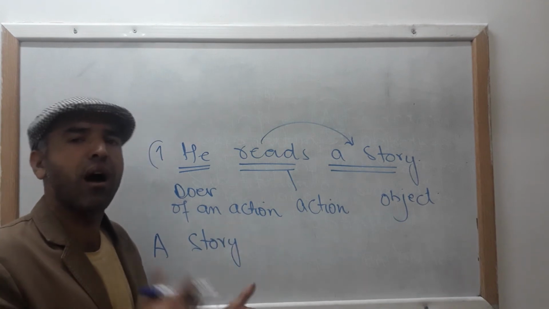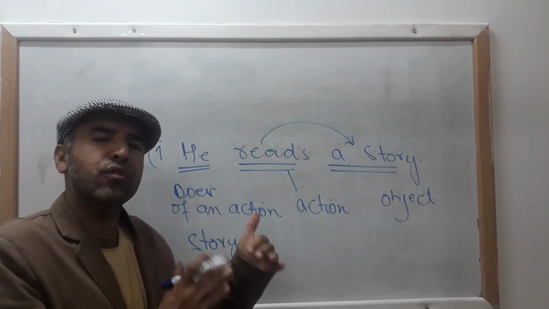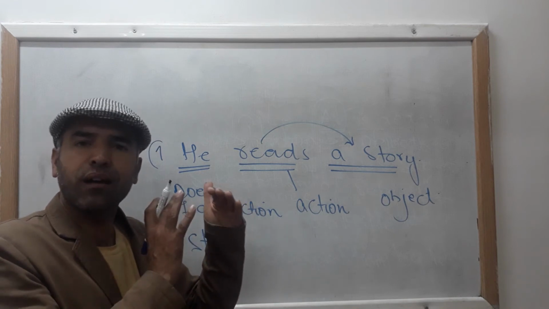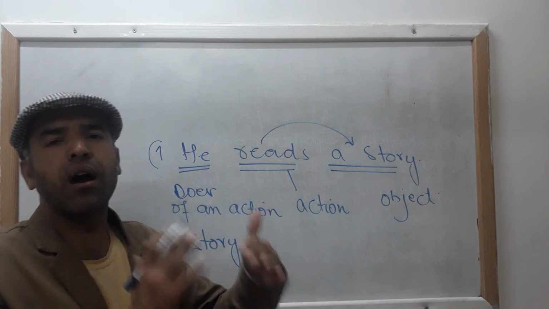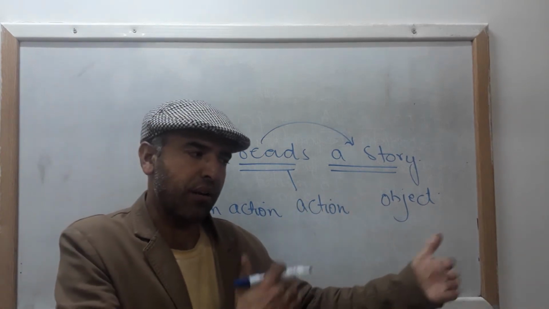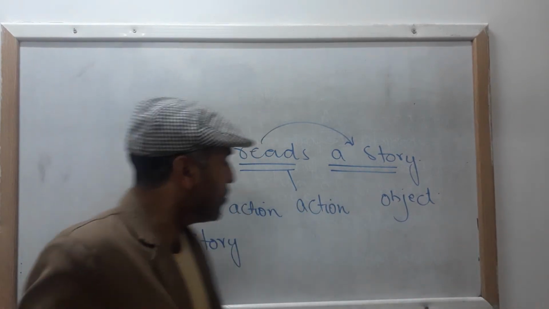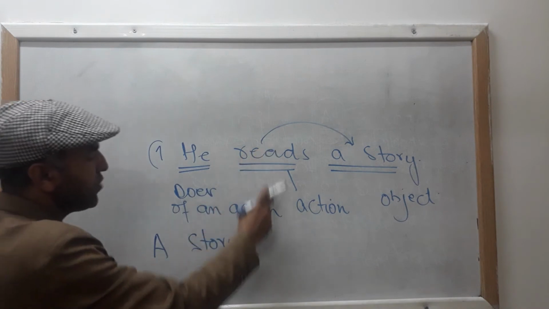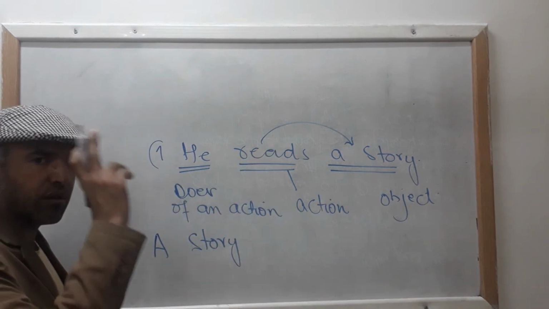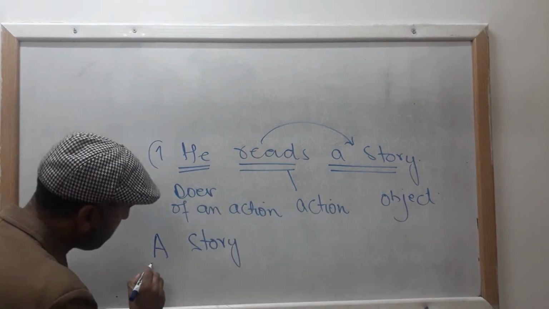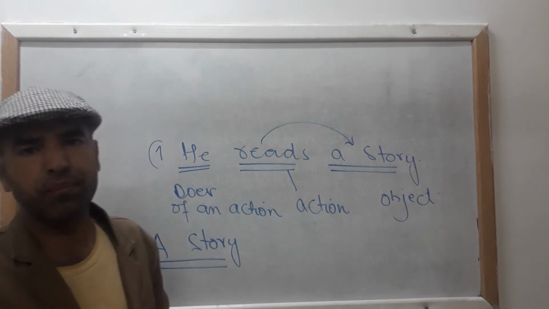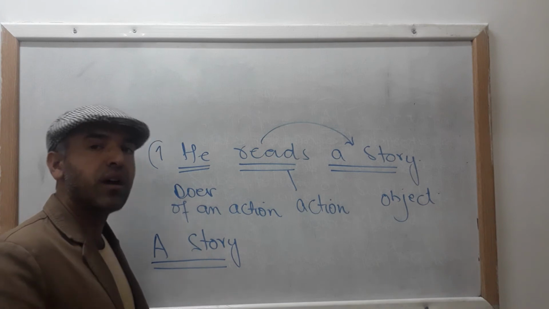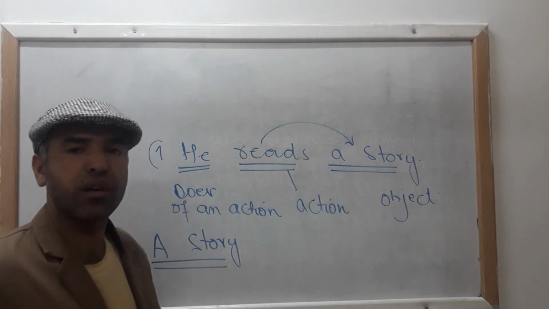You will have to use present helping verbs which we use to show the happening of an action in the present time. So this is very important, that here you will have to use present verb. So keep in mind the agreement of subject and verb. If your subject is singular, you will have definitely to use singular verb.